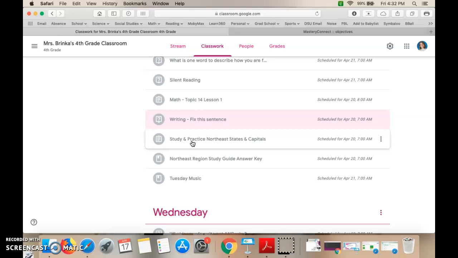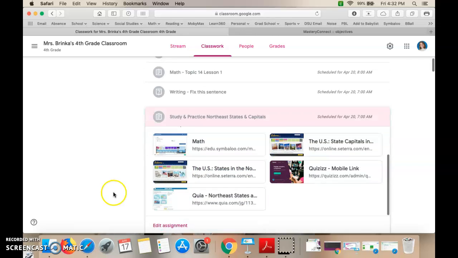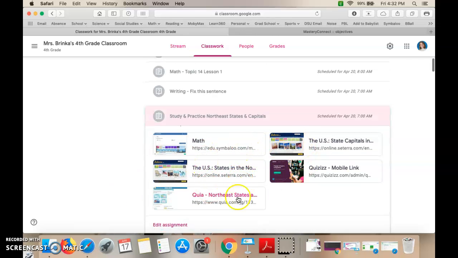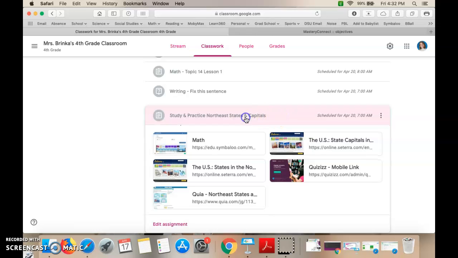And then we are just going to be studying and practicing the Northeast states and capitals. In here, there are lots of different websites. You don't have to do every single one of them, but I would practice them multiple times. I'm going to drag this down every day, so you should essentially be practicing these every day because you're going to have a test this week on those states and capitals. These are here as tools for you. Use them to practice. Don't just click on one, say you did it, practice it one time, and you're good. Use this to help you study.